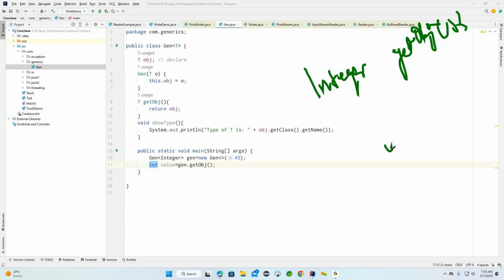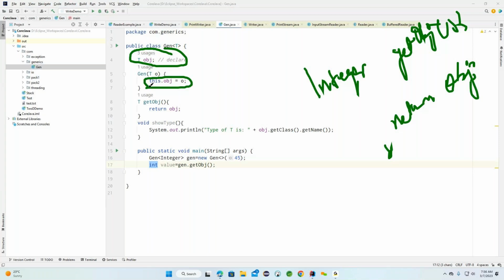Now it is trying to return the value, something like obj. So obj is what we are declaring here. Whenever we declare it, how are we initializing the value? Using the constructor. Using this value, like line number 6, whatever constructor we are calling is going to initialize it. Once it is initialized, obj will contain the value 45.